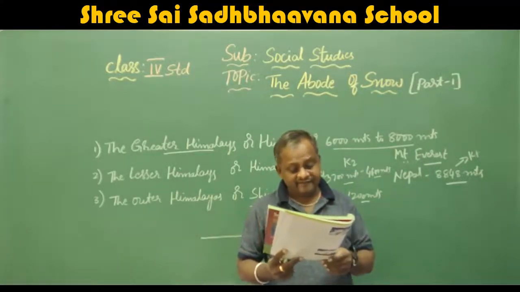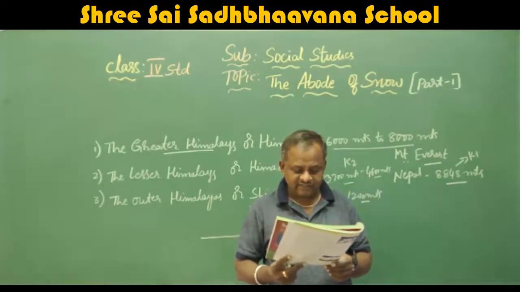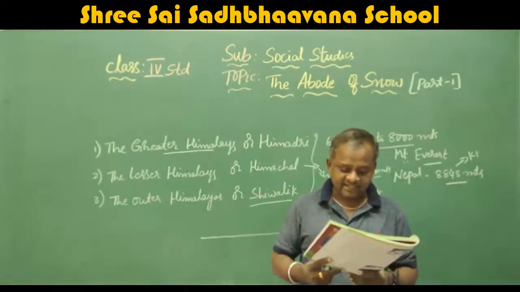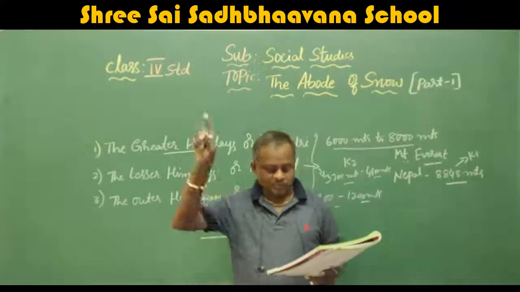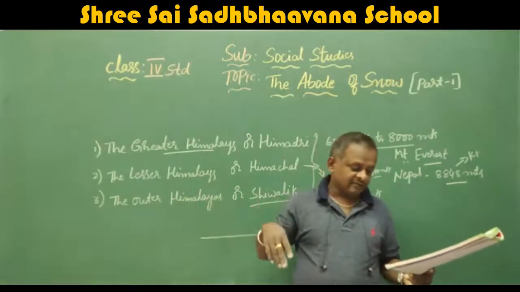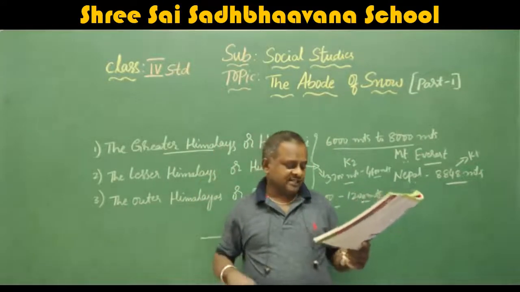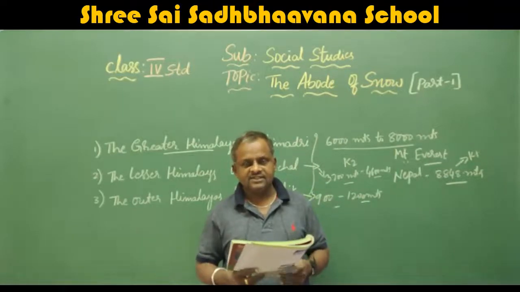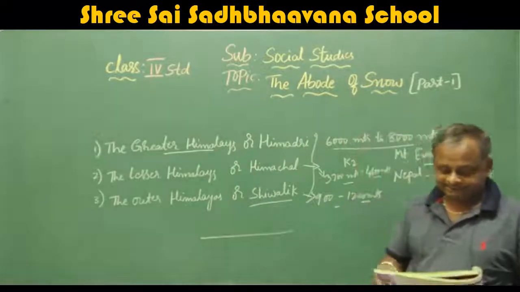Lofty peaks, valleys, gorges, waterfalls and passes are the associated physical features of this Himalayan range. Lofty peaks, valleys, gorges. I have already explained what gorges are, that means the land between two mountains. Waterfalls, here also we see the waterfalls and passes, the passes between the two mountains. These are the physical features of this Himalayan range, that is the outer Himalayas.